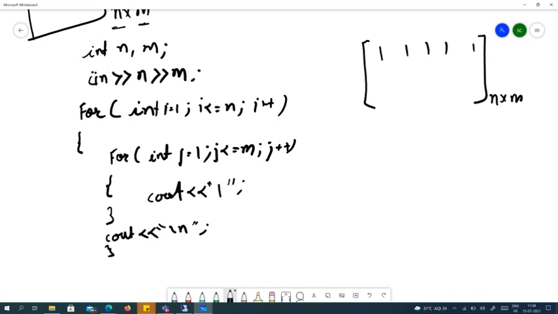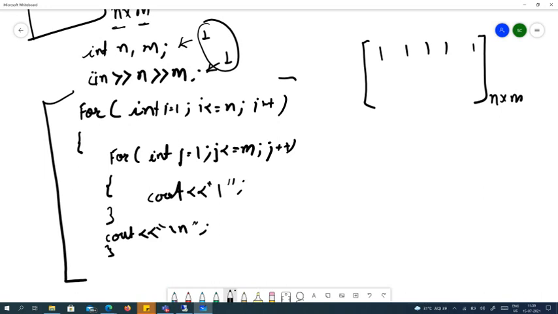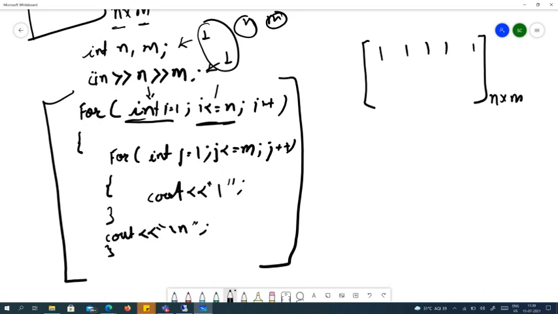Now let's find the time complexity of this program. This step will run one time, and this step will run one time, so we can ignore them. Our focus is this, because it will run depending on n and m. So how many times will it be running? This outer loop initialization will run only one time. This condition will run n plus 1 times, and this increment will run n times. How many times will the inner loop initialization run? We'll be coming inside this loop n times, so it will run n times.